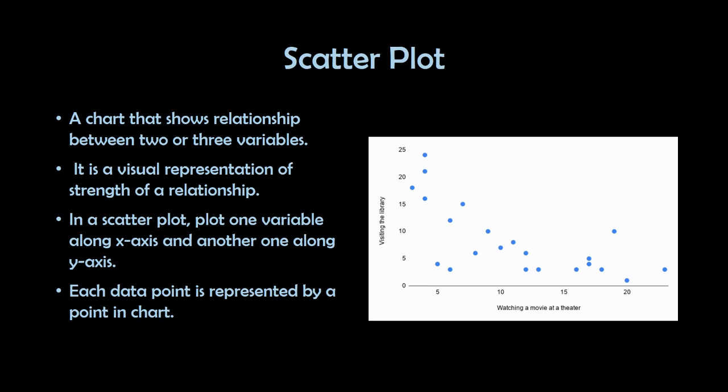So the contingency table, we can use it to describe our data visually, and we can also use a scatter plot. So a scatter plot is a chart that shows relationships between 2 or 3 variables. It is a visual representation of the strength of a relationship. So in a scatter plot, we can plot one variable along the x-axis and another one along the y-axis. So each data is represented by a point in the chart.